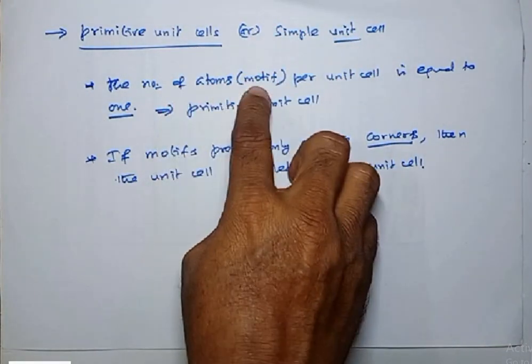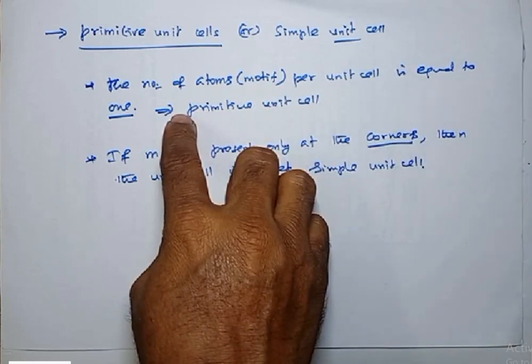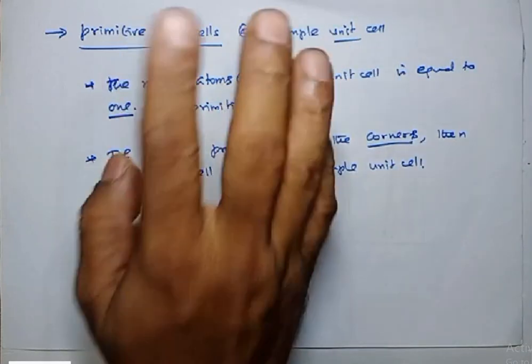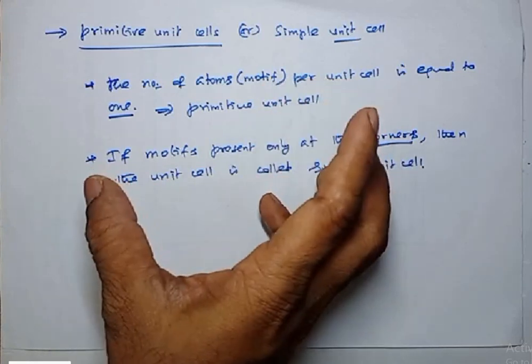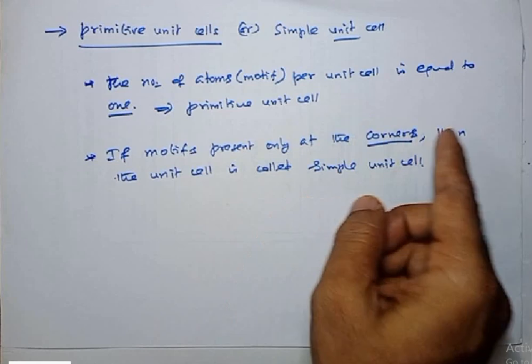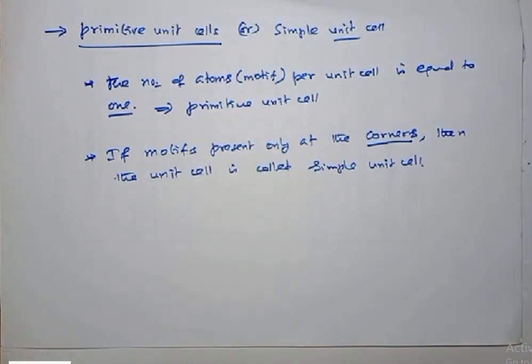If the number of motifs per unit cell is equal to 1, then that unit cell is called a primitive unit cell. We can also say in an understandable manner: if motifs are present only at the corners of a unit cell, then the unit cell is called a simple unit cell or primitive unit cell.